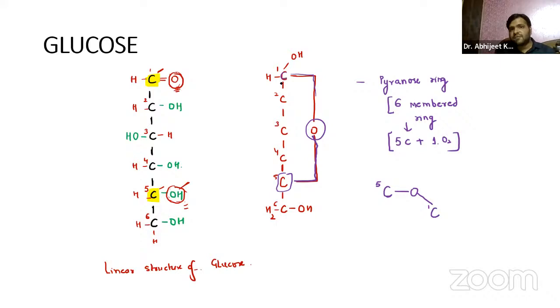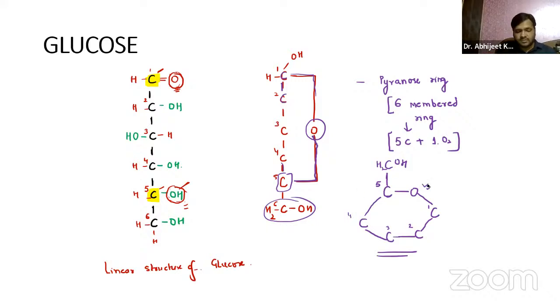Then after that, if you come to the first carbon, then go to the second carbon, right? We are going to the second carbon. Then we have third carbon, okay? Then we have fourth carbon and automatically fifth, right? And to the fifth carbon, you already know we have this CH2OH, it is attached. So this is nothing but the pyranose ring. Okay, it is a 6-membered ring with 1 oxygen, 5 carbon atoms, right?